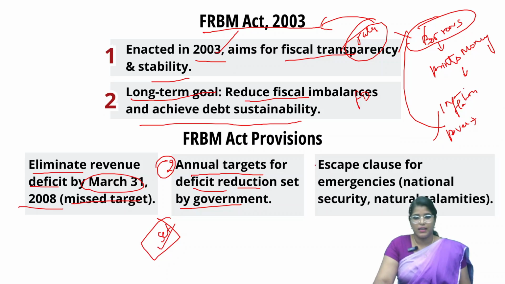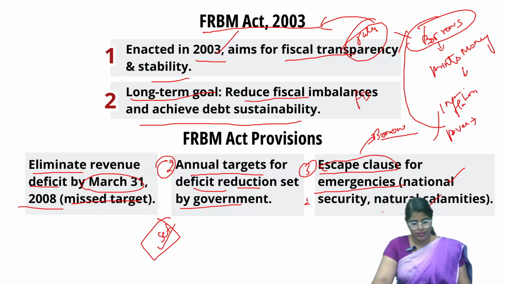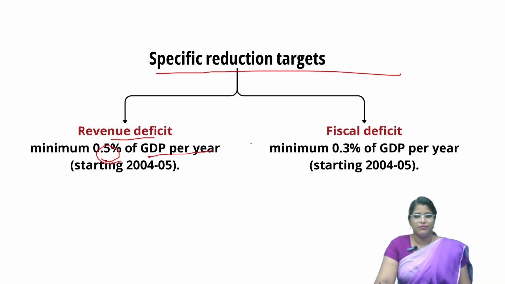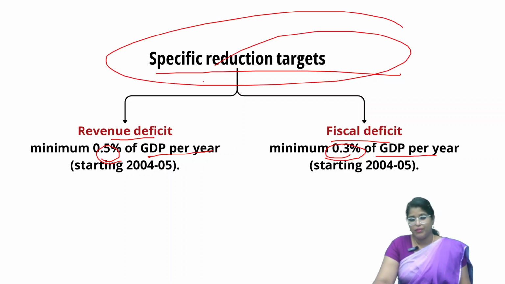The third thing is the escape clause. Whenever there is an emergency, the government can borrow money, but only in exceptional cases like very big emergencies, such as a national security crisis or natural calamities. Only at those times can this escape clause be used. Then there are specific reduction targets. For example, revenue deficit should be reduced by a minimum of 0.5% of GDP per year, and fiscal deficit by a minimum of 0.3% of GDP per year. These specific reduction targets were provisions of the FRBM Act.